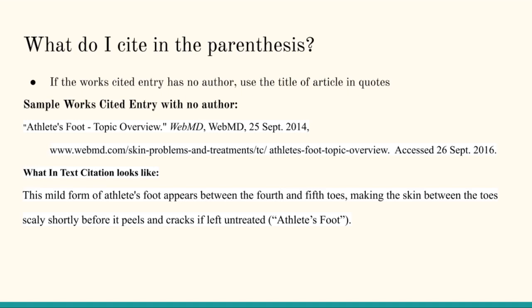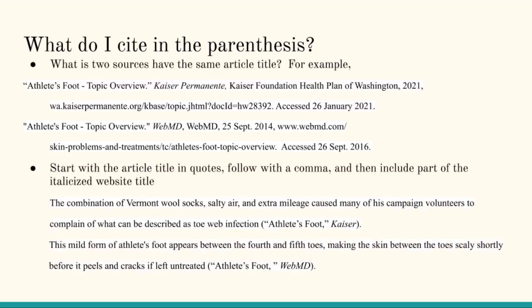So now we need to move on to what do I cite in the parentheses if the works cited entry has no author? Well, since the rule is you always use what's listed first in the works cited entry, that means that you're going to use the title of the article in quotes. So you can see for this example, athlete's foot is in quotation marks, and within parentheses, the period follows the piece of borrowed information that comes from the WebMD article that I read.